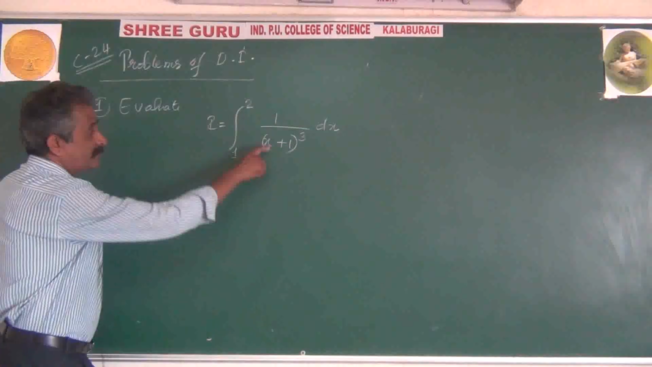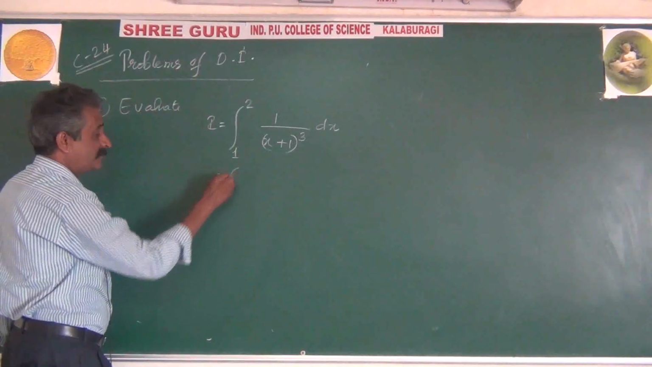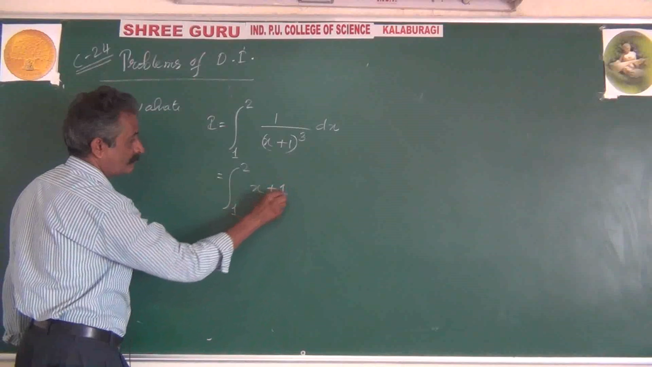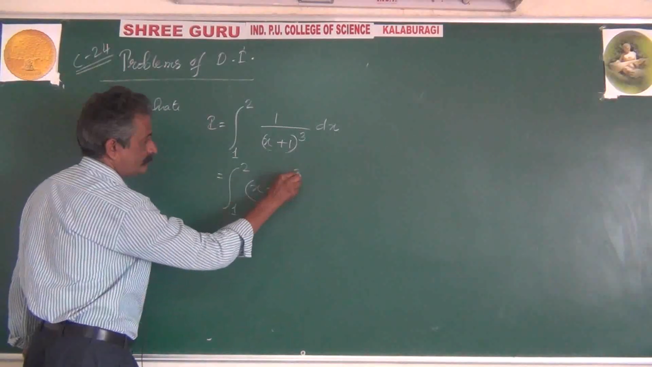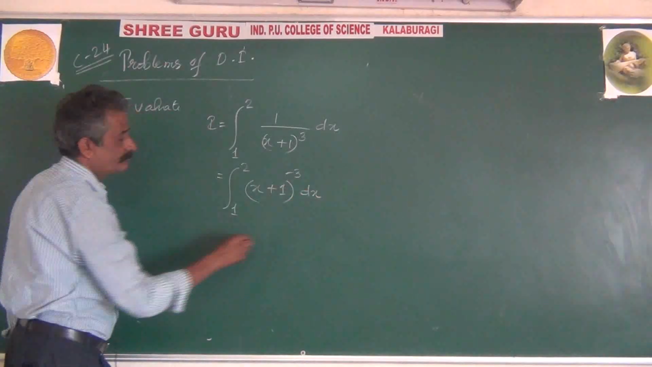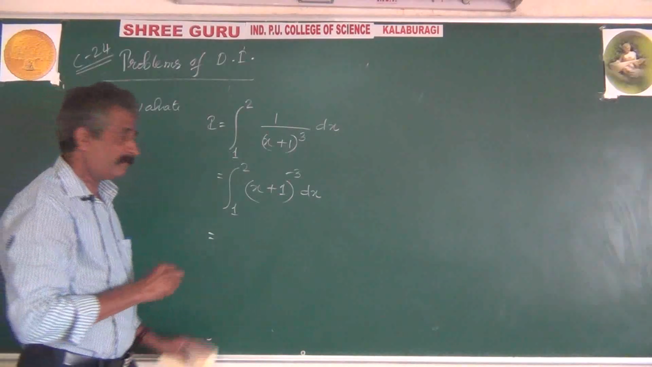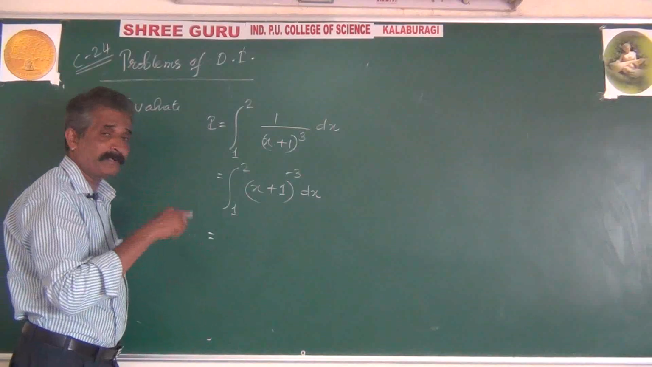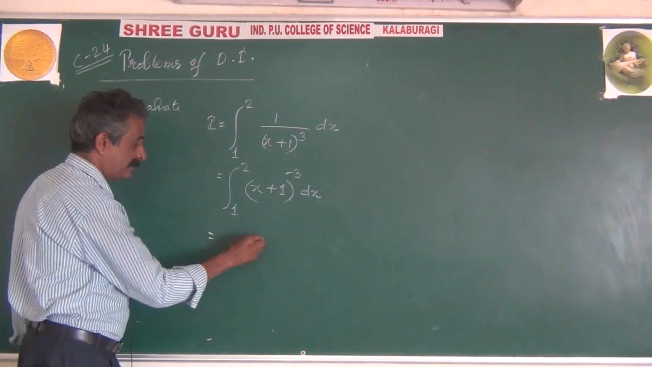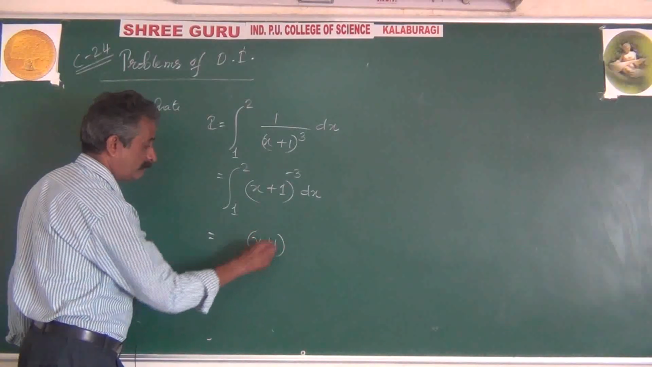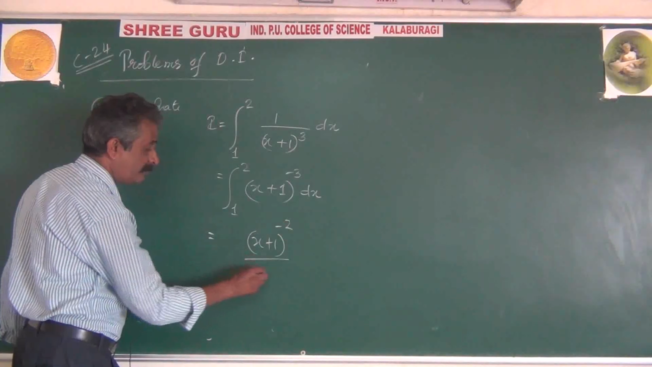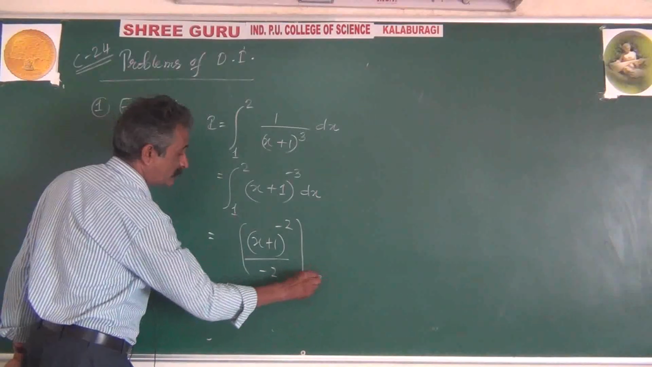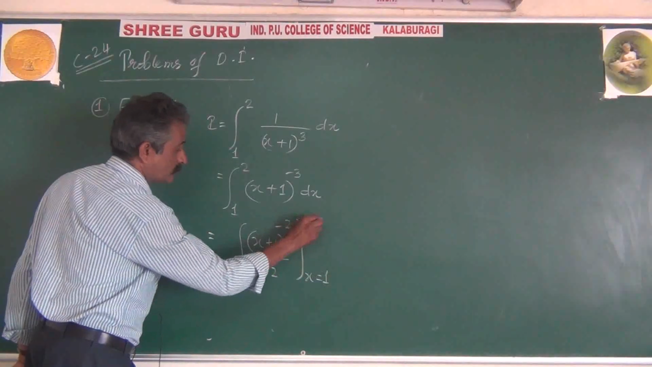We shall transfer this term to the numerator, that is integration 1 to 2 of (x plus 1) to the power of minus 3. Integration of (x plus 1) to the power of minus 3 is (x plus 1) to the power of minus 3 plus 1 divided by minus 3 plus 1, that is (x plus 1) to the power of minus 2 divided by minus 2. Limits x equal to 1 to x equal to 2.